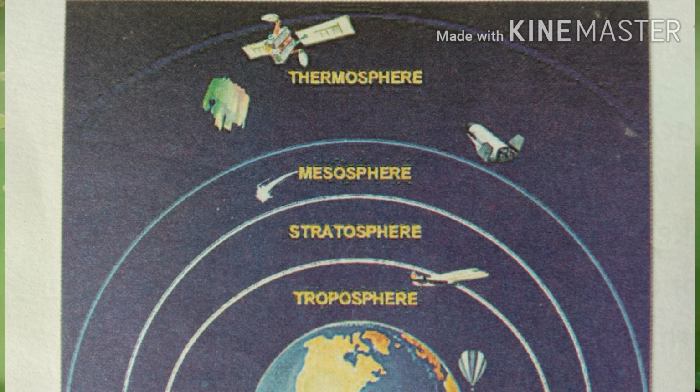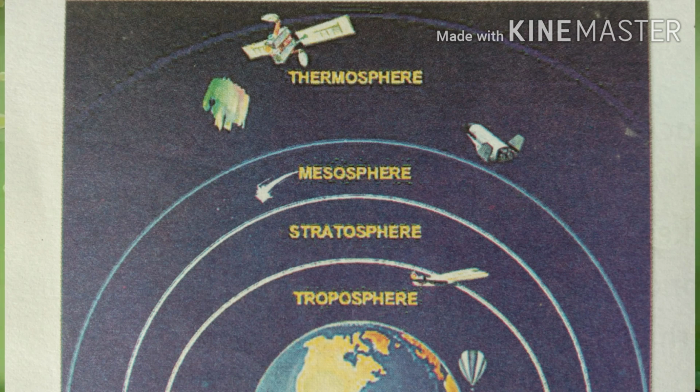In the troposphere you can see hot air balloons flying. Then in between the troposphere and stratosphere, the aeroplanes fly. Then in the mesosphere you can see the shooting stars. The shooting stars, or the things that come towards the earth, only come up to the mesosphere, and they cannot go further because they vanish before entering into the other spheres.